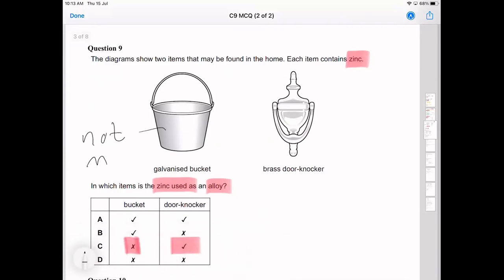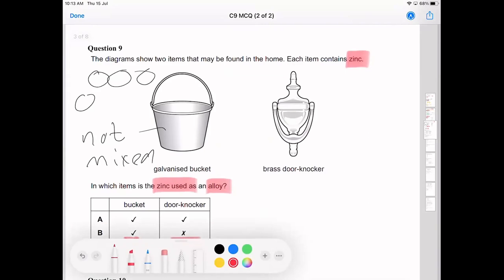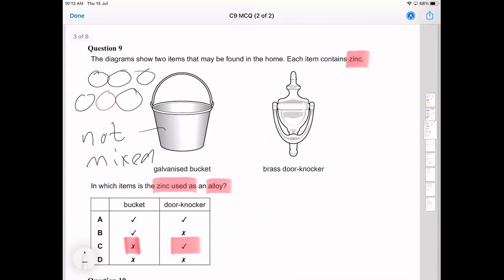When you look at the bonding structure, the zinc and the iron are not mixed into each other. They're not an alloy. The zinc is literally just on top of the iron. Everyone happy with that? So it's an alloy for the brass knocker, because brass is a mixture of copper and zinc. But in the case of galvanizing, we're literally just taking the zinc and putting it on top of the iron, so it's not mixing them together.